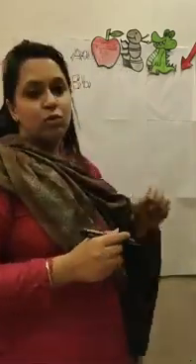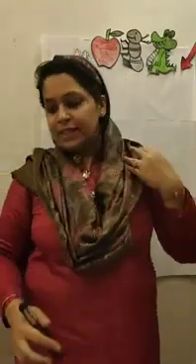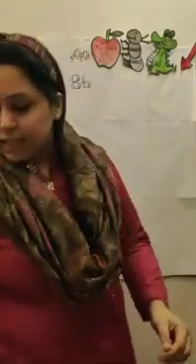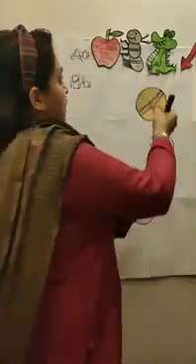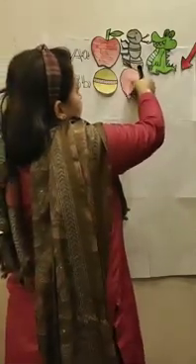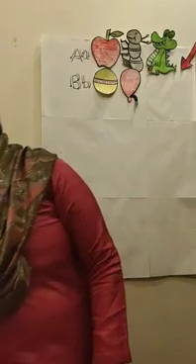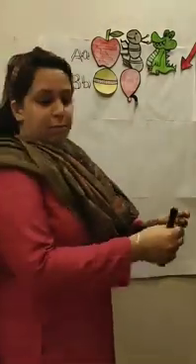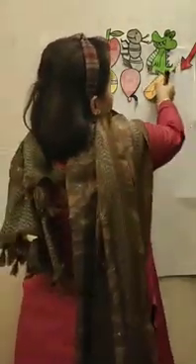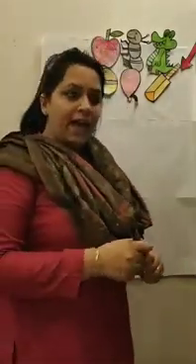So, what is the sound of B? B says buh. And what are the objects that start with B? Buh, buh, ball. Buh, buh, balloon. Buh, buh, bat.